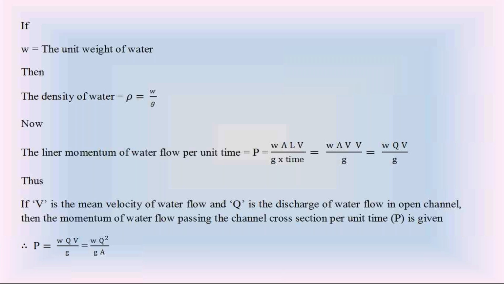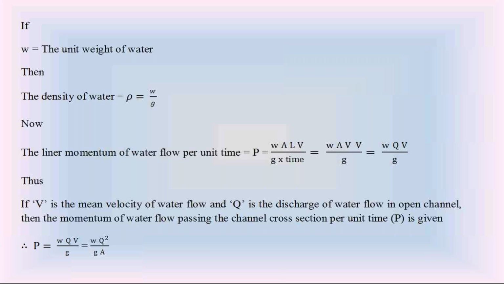So this rate of linear momentum of water flow in the open channel P is equal to W Q V by Z, and you know this V is velocity. Velocity V is equal to discharge by area, so here I can write Q by A. Then this equation becomes W Q square by Z A. Both are the same, W Q square by Z A or W Q V by Z. Only the modification is that velocity V is written as discharge by area. So check this P everyone please. This P is the linear momentum of water flow per unit time. It is also called the rate of linear momentum of water flow in the channel.